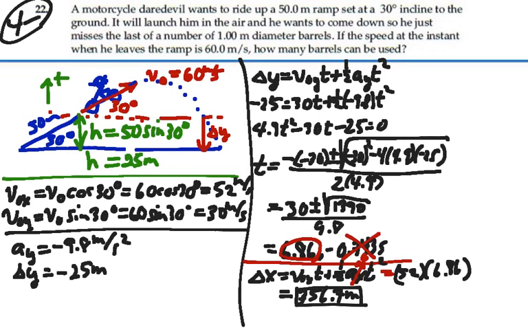So if we had a bunch of barrels, all of them 1 meter in diameter, then we will cross over or pass over 356 barrels. So that's our answer. We will make it over 356 barrels. Gives you more respect for what a daredevil has to calculate, because they have to know physics in order to figure this out.